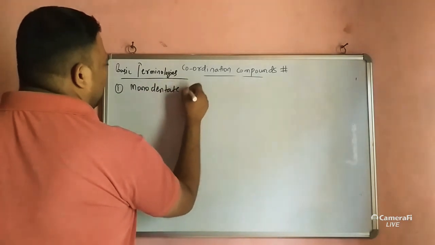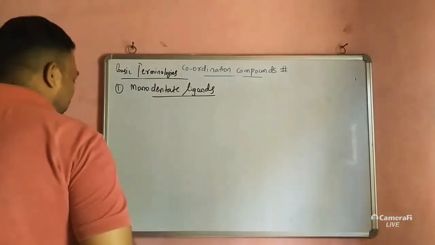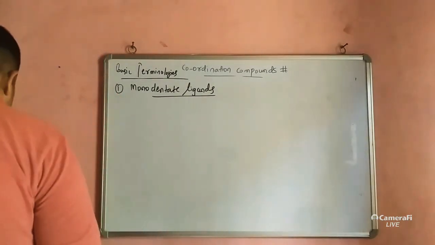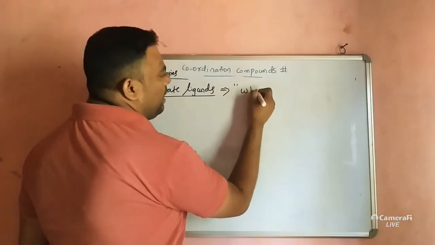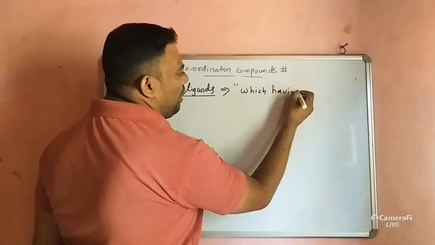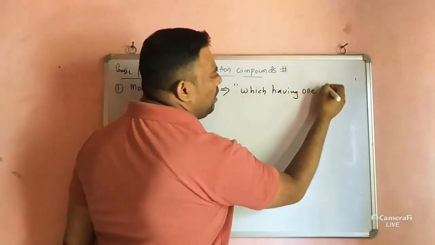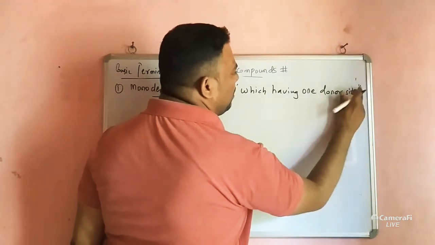Monodentate ligands are those having one donor site.